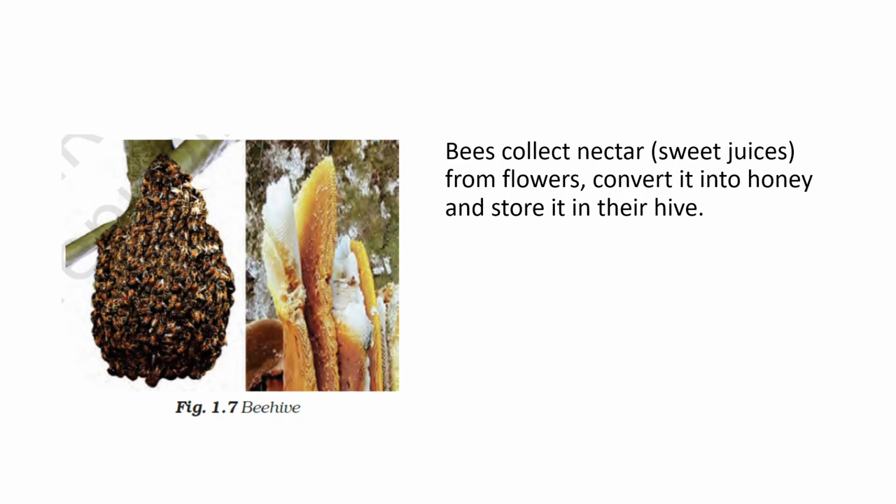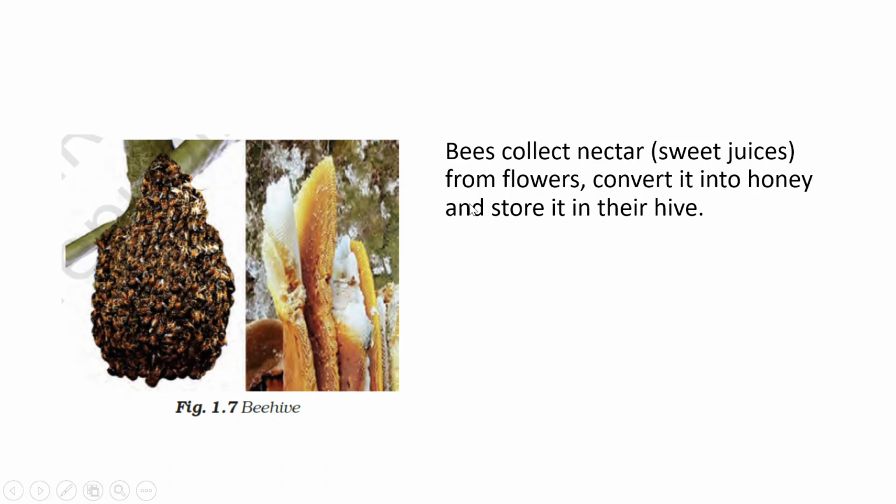Next, along with the plant product, we have animal products which can be used as food. We know that bees sit on beautiful flowers and derive the sweet juices from the flowers.